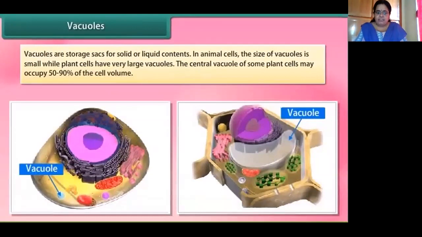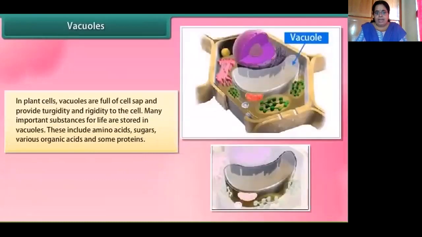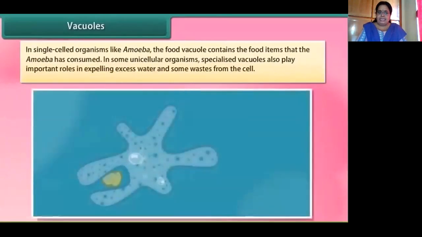So that is a basic difference between a plant vacuole and an animal vacuole. Plant vacuoles are quite large, occupying maximum space. Animal vacuoles are very small. Vacuoles, I told you, are full of cell sap. They also provide turgidity. Turgidity means a state of being swollen up. And rigidity. Rigidity means firmness to the cell. Many important substances are stored in the vacuole, like amino acids, sugars, organic acids, etc.